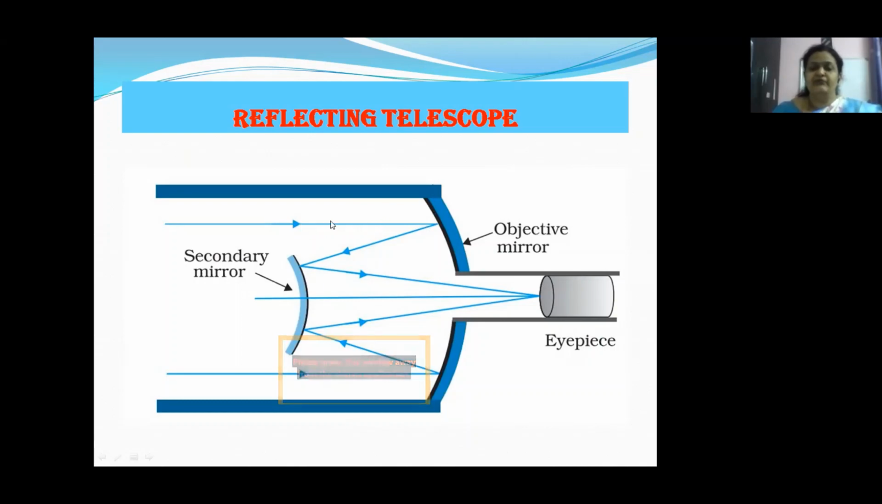Light incident on the concave mirror is incident on a convex mirror here, and it is observed at the eyepiece. Children, it is observed at the eyepiece. The observer observes it from here. This is the simple working of a reflecting telescope. So I hope you have understood the working of the different optical instruments.